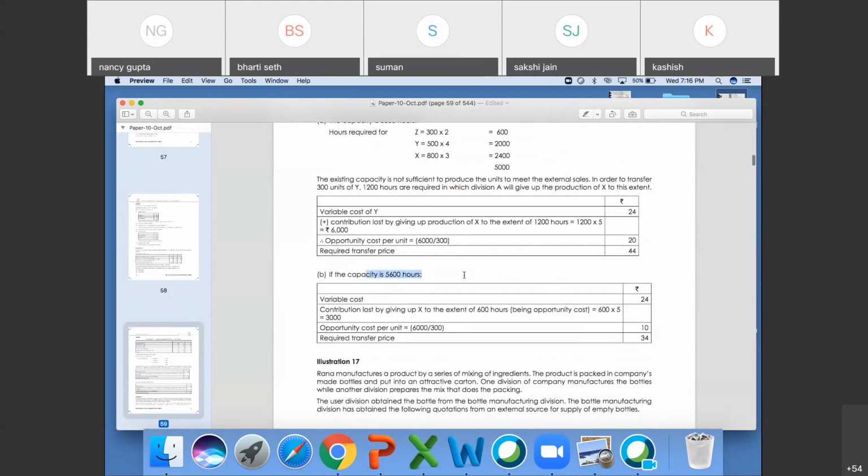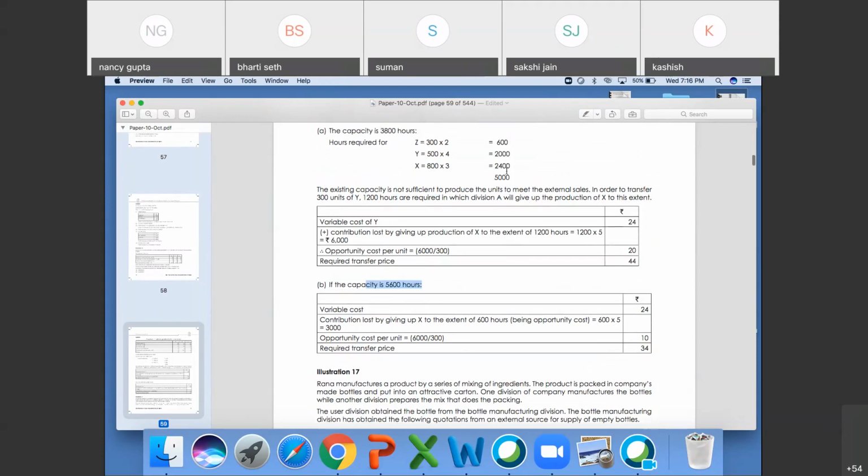If you are having 5600 hours, then what will happen? You will have more than 5000 hours. Basically, you require 5000 to produce XYZ. Here in the question, 5600 hours is given. That means 600 hours additional you have been given.